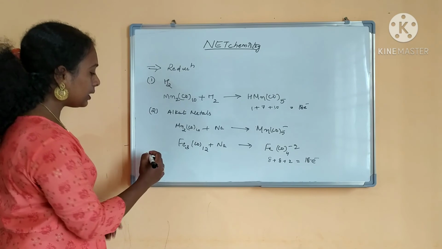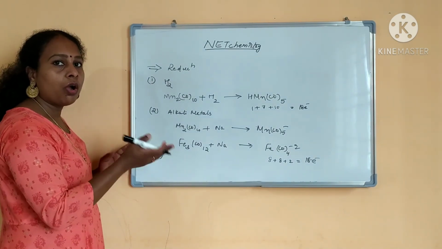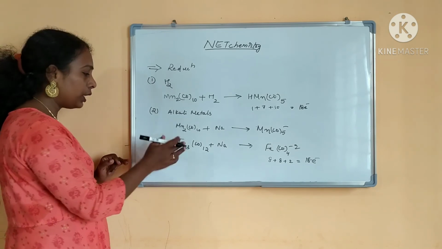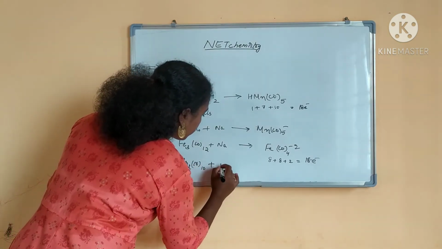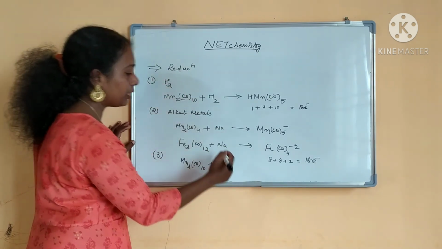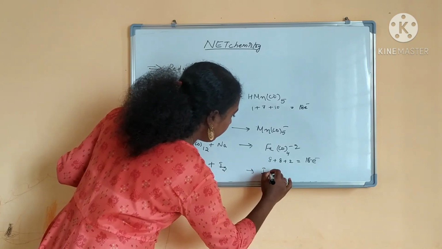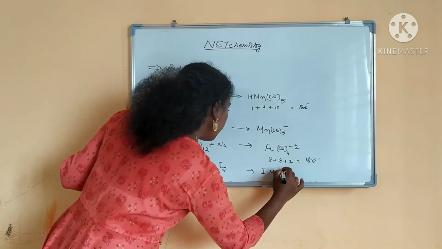And the next one is reduction with the halogens. Halogens means iodine, chlorine, bromine, all those halogens will also undergo the reduction. This reduction reaction is the same as with hydrogen, which formed HMnCO5. The same way IMnCO5 will be forming.